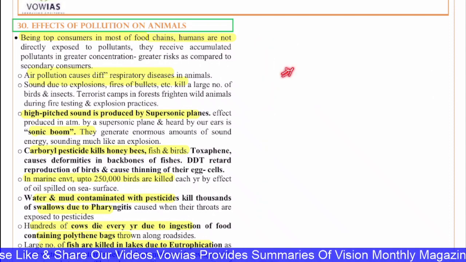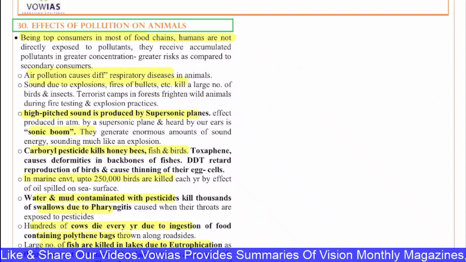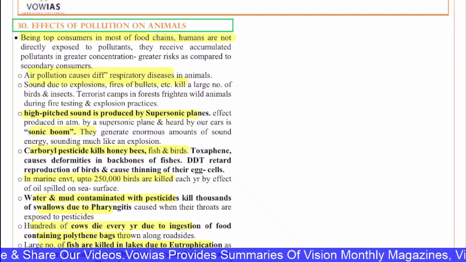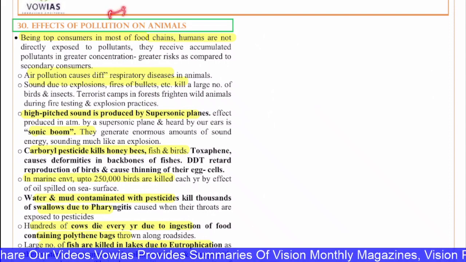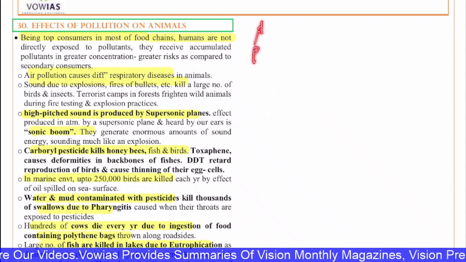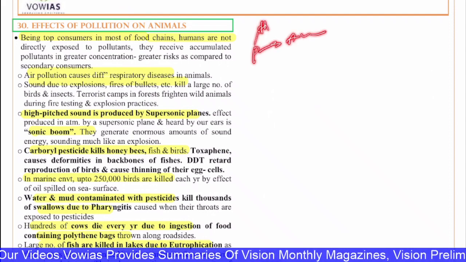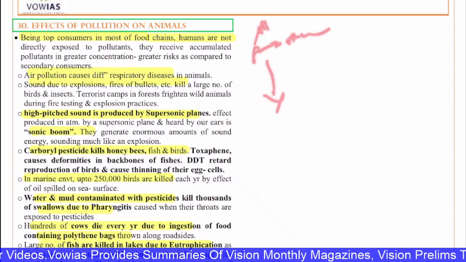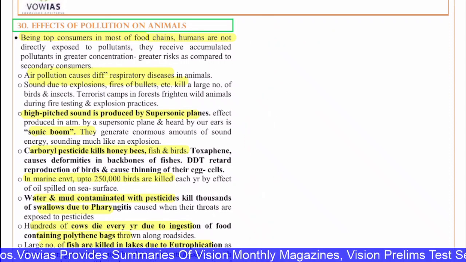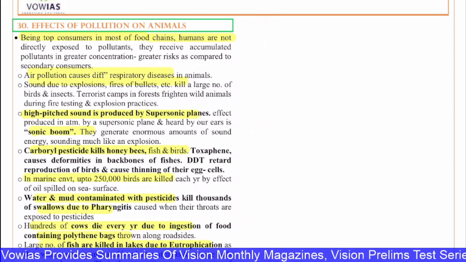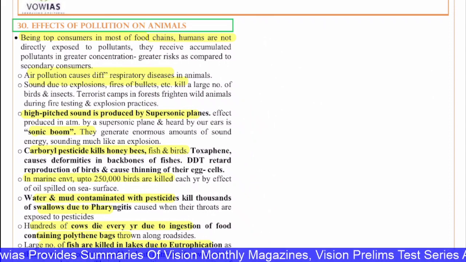Even in the mains, there can be a direct question on the effect of the pollutants on the animals directly. That can be a direct question. Or if there is a question on the effect of pollution, then we can write the pollution effects on humans, the pollution effect on animals, right? Like that we can write in various dimensions, and then we can use these points, the sonic boom, air pollution, the respiratory diseases, all these things. Now let's move on to the next question.